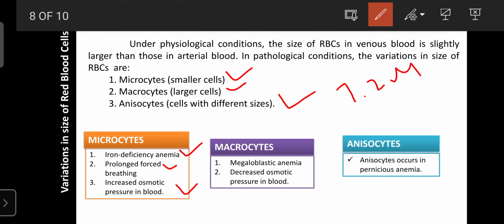Conditions like megaloblastic anemia and decreased osmotic pressure in the blood increase the size of RBC, and that condition is known as macrocytes. Then anisocytes occur in pernicious anemia, where irregular size and shape of RBC are present in our blood. So the study of the size of RBC is also helpful for the diagnosis of various conditions.